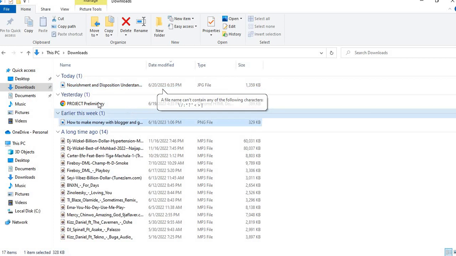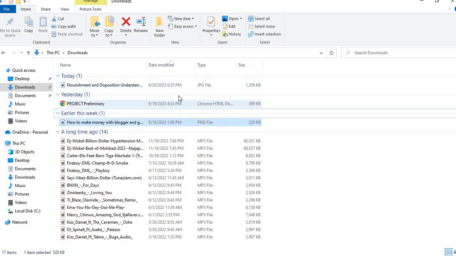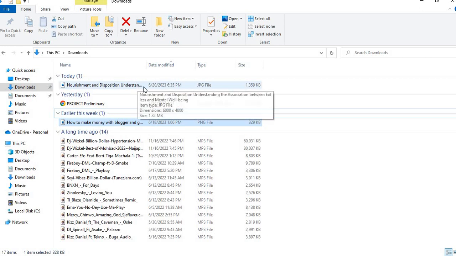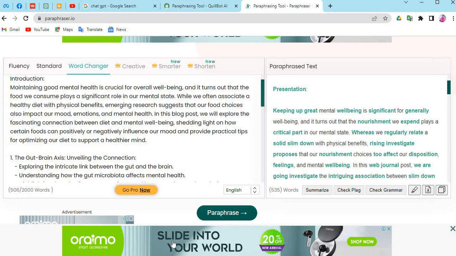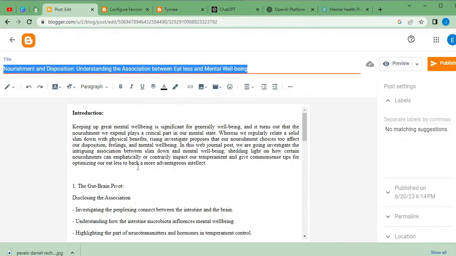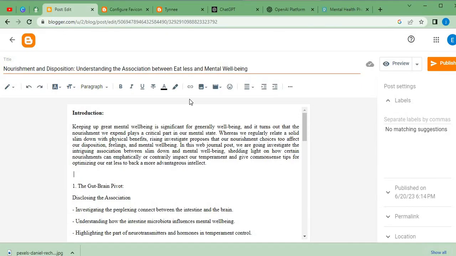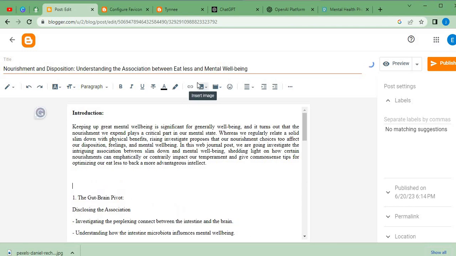Then we save it. Now it has been saved out. This means that if this particular image is shown to any visitors on Google search engine, they can easily click on this image and they will be redirected to your blog. So the next thing we're going to do is to insert the image. Click here, enter, then we'll click here, insert over here.